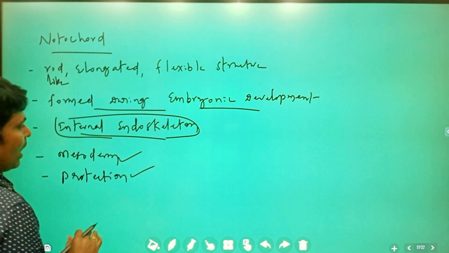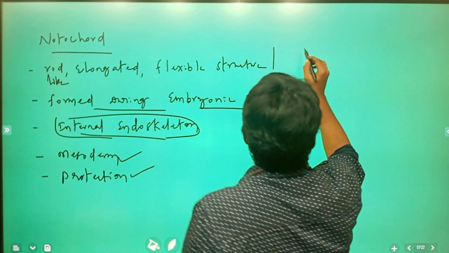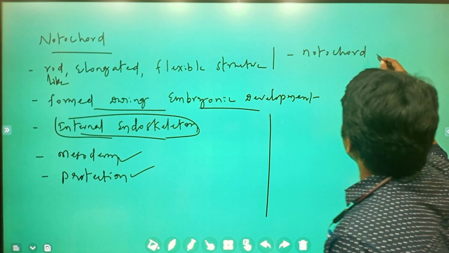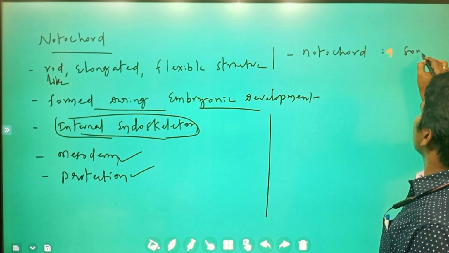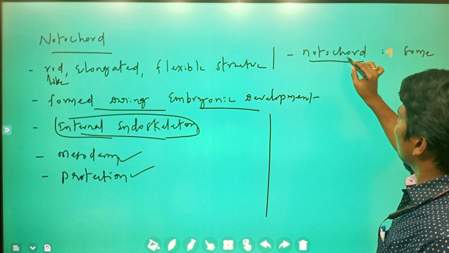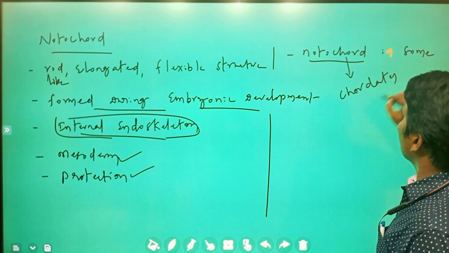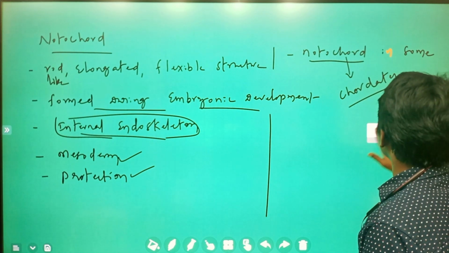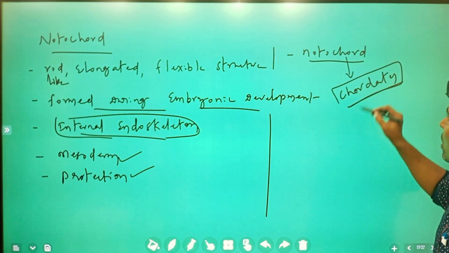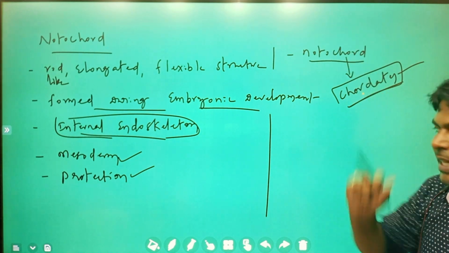Okay, and in some animals, whichever organisms have a notochord present, we are going to call them chordates. Notochord-containing animals are called chordates. So chordates are nothing but animals in which the notochord is present.